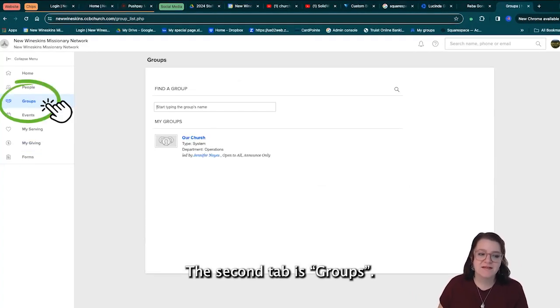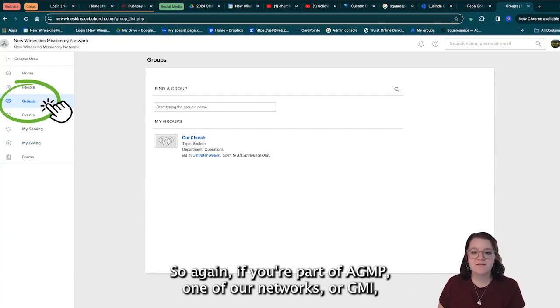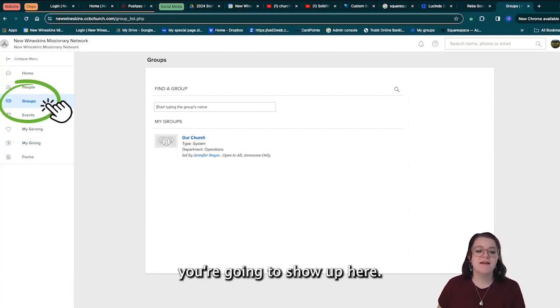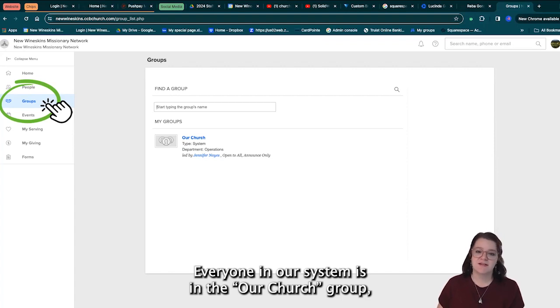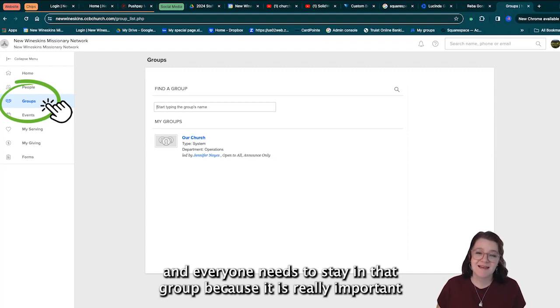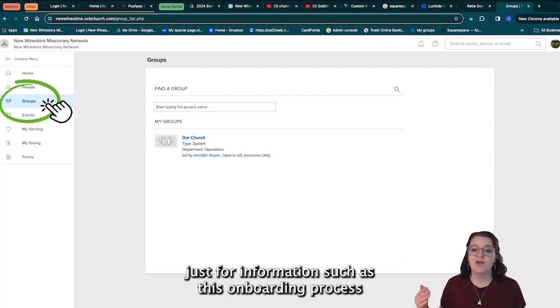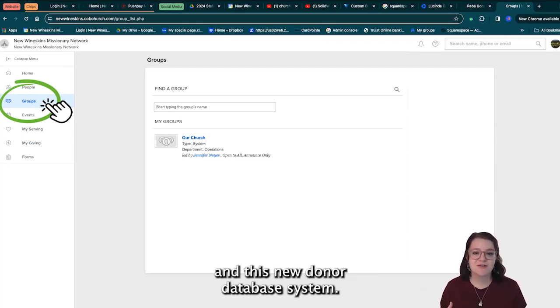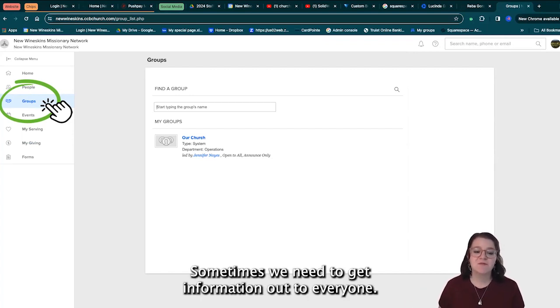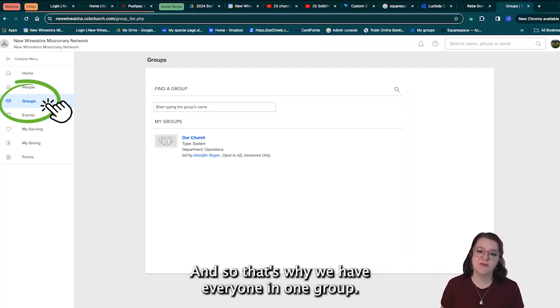Second tab is groups. So again, if you're part of AGMP, one of our networks for GMI, you're going to show up here. Everyone in our system is in the Our Church group, and everyone needs to stay in that group because it is really important just for information such as this onboarding process and this new donor database system. Sometimes we need to get information out to everyone, and so that's why we have everyone in one group.